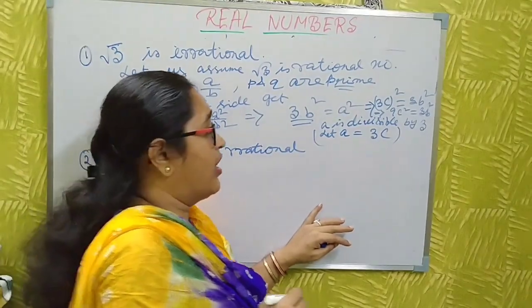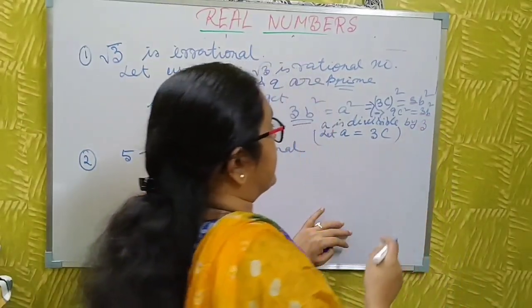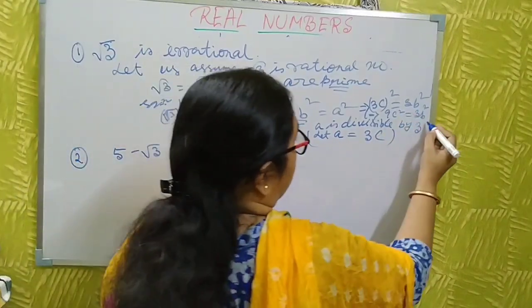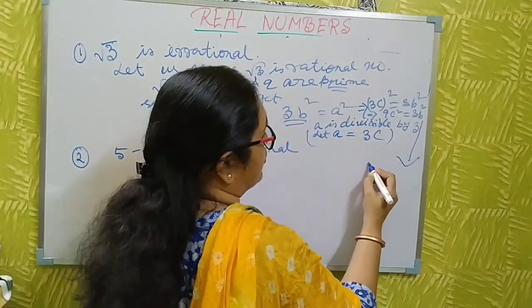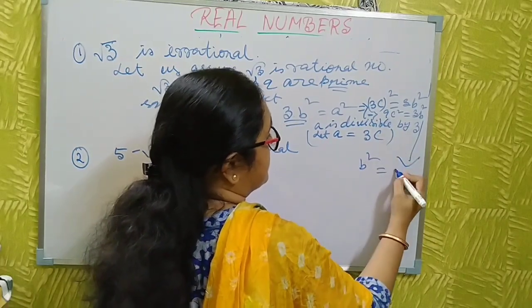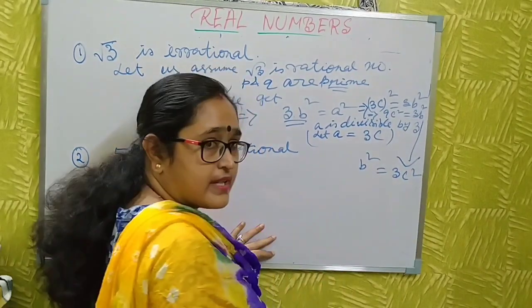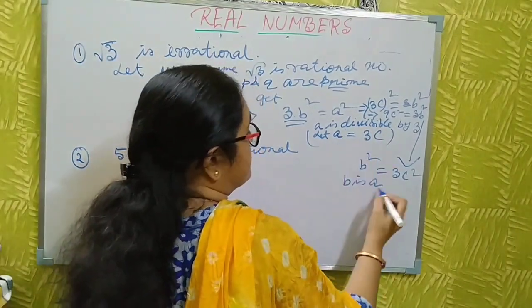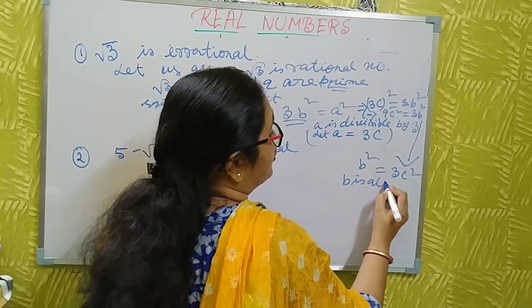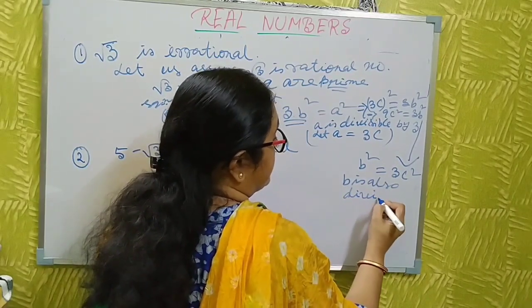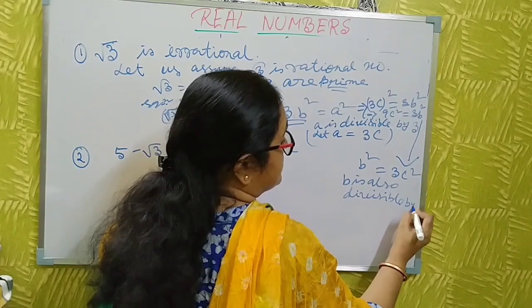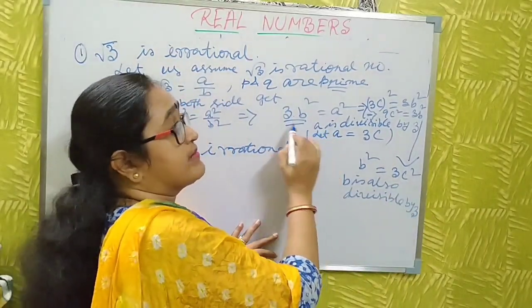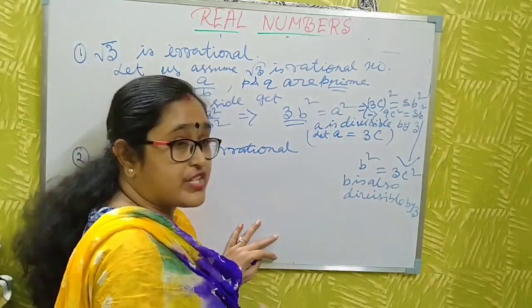Now here I can write b square is 3c square. Again I say b is also divisible by 3, and a is also divisible by 3.